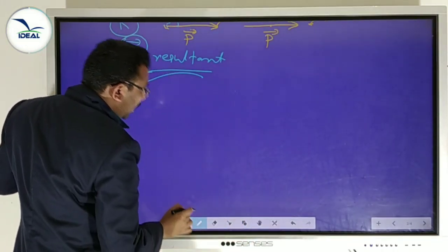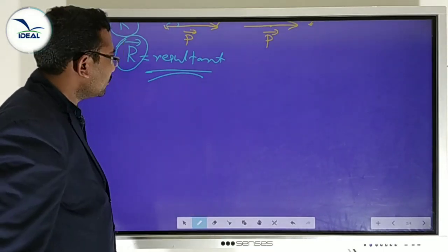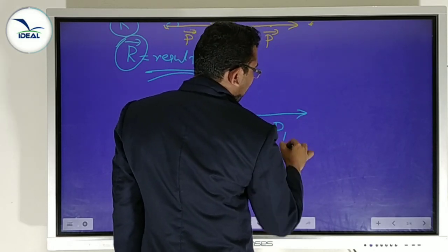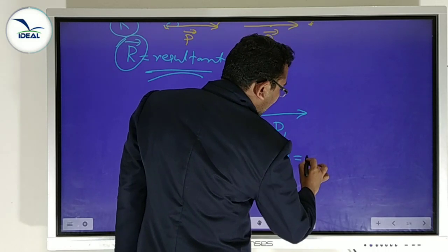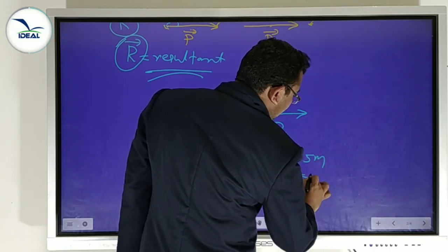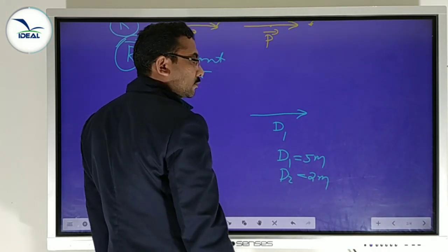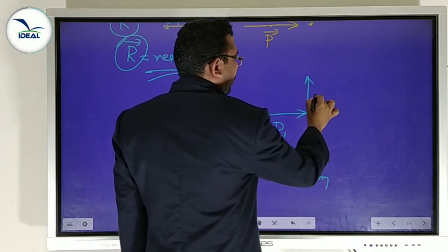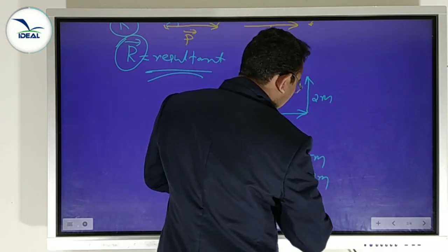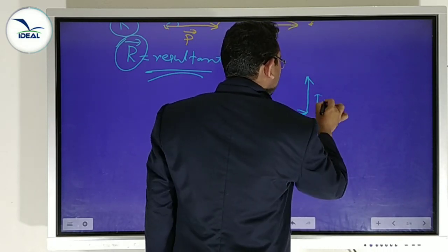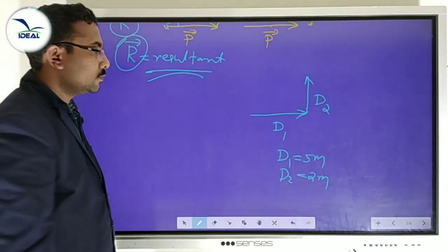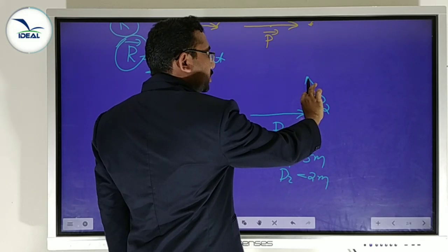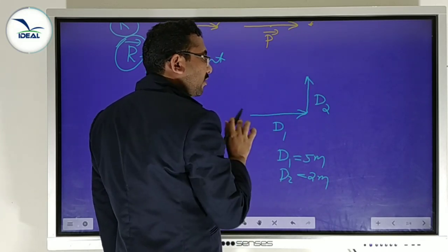One example: we have two displacements. In the first case, we have one displacement, suppose D1. Suppose we take D1 equal to 5 meter and the second displacement D2 equal to 2 meter, the second vector towards north. We draw the vector D1 with a suitable scale and D2 with a suitable scale in the direction of those vectors.